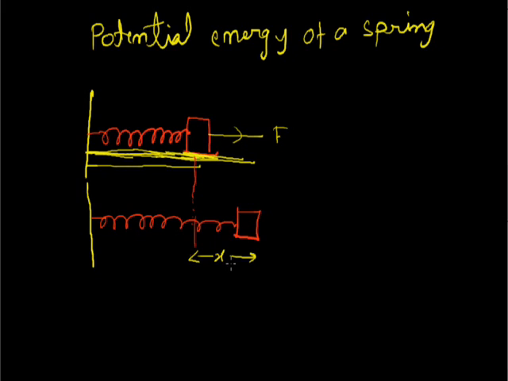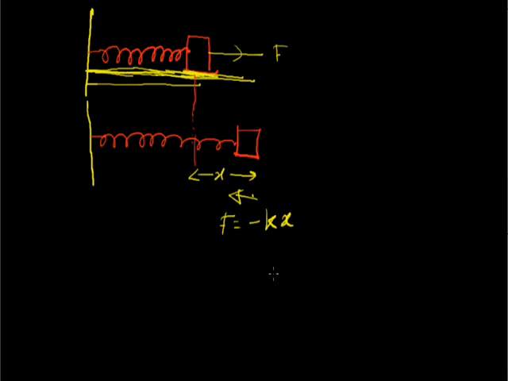When we release the applied force F, this block tries to return to its original position by applying the restoring force, which is equal to minus k times x. Due to that, the spring again reaches its middle position, but the kinetic energy of the block is there, so it cannot remain there.